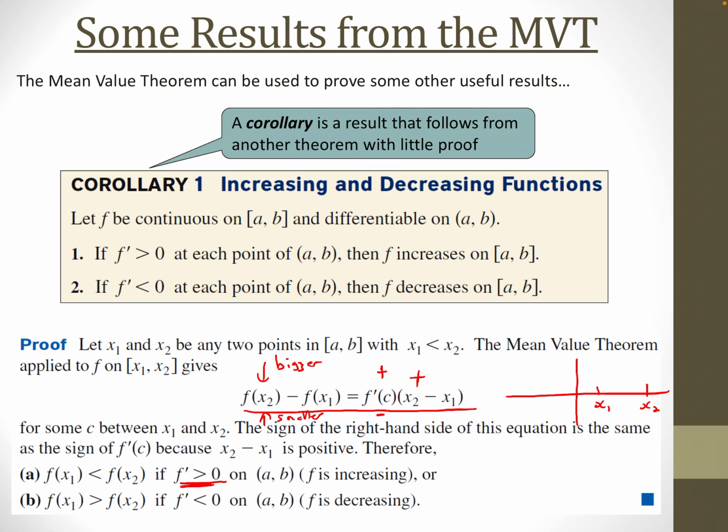And now if the opposite is true, if f prime at c is less than 0, that's what the second case says, then we're talking about a negative derivative there. If you have a negative derivative every time there, then the right-hand side will be negative. And that means that on the left-hand side, the function value at the second x value will have to be less. And so then you will get a decreasing function.